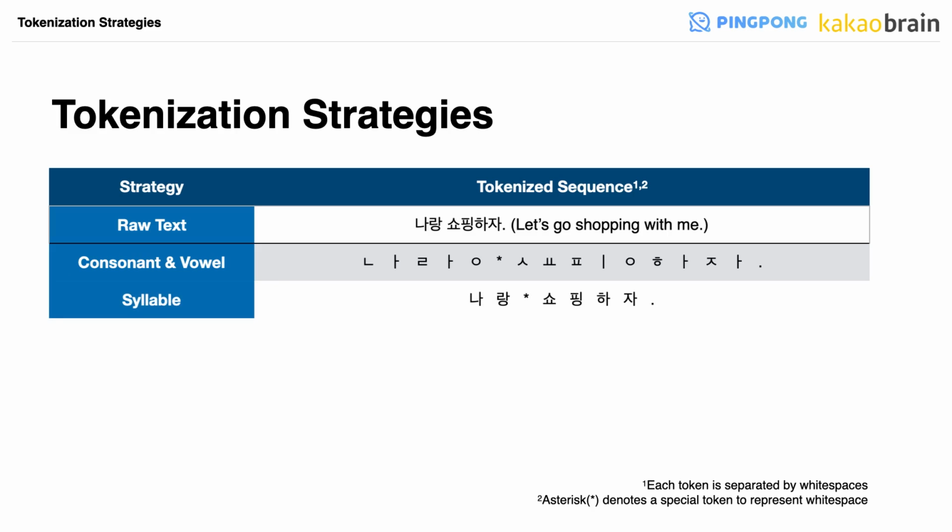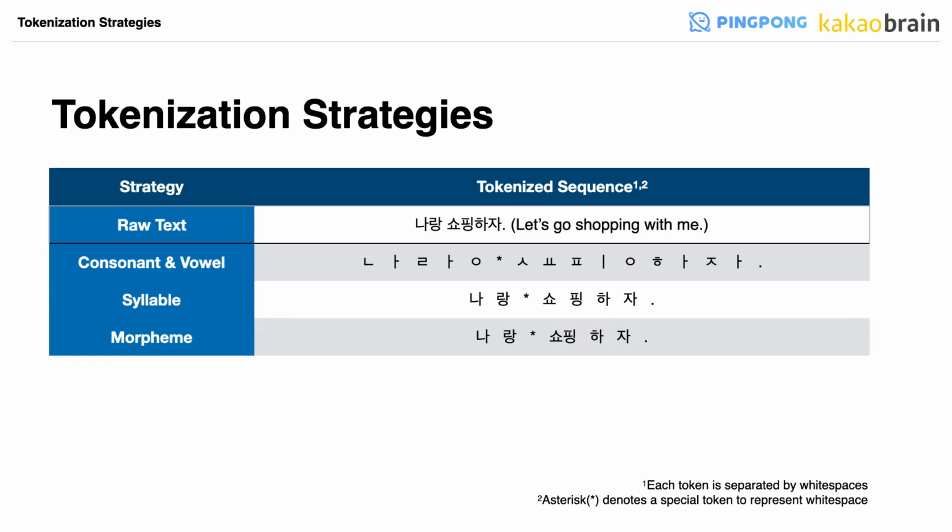Syllable strategy considers each character a token. It is the same as character-level tokenization. Morpheme strategy leverages an off-the-shelf morphological analyzer. We used MeCab-Ko, a Korean extension of the CRF-based Japanese analyzer MeCab, to decompose each word into smaller units of morphemes. Each morpheme becomes a token. Subword strategy takes advantage of the BPE algorithm to segment words statistically. We used Google's SentencePiece.